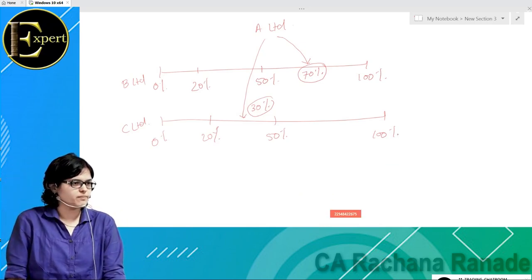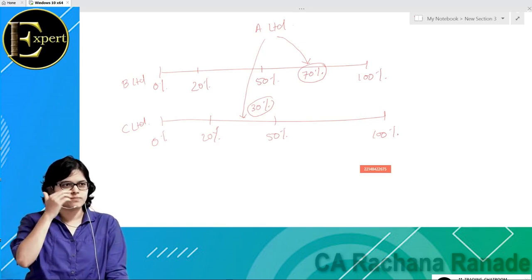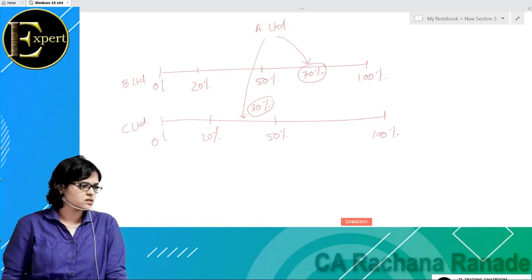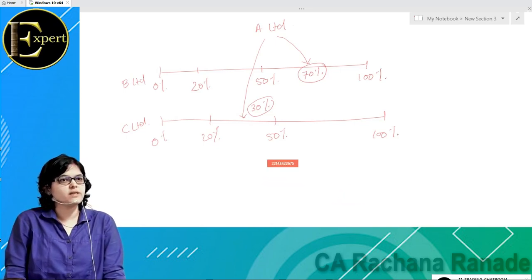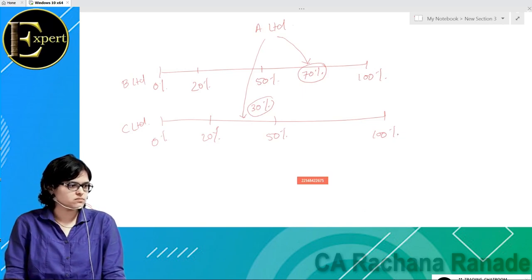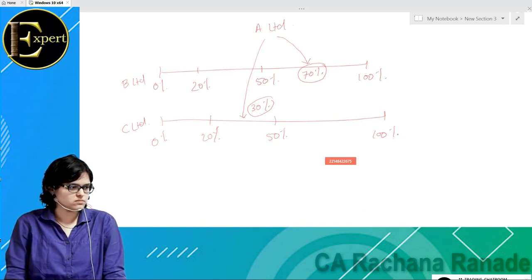More than 50%. A company in which I hold more than 50% is known as its subsidiary.